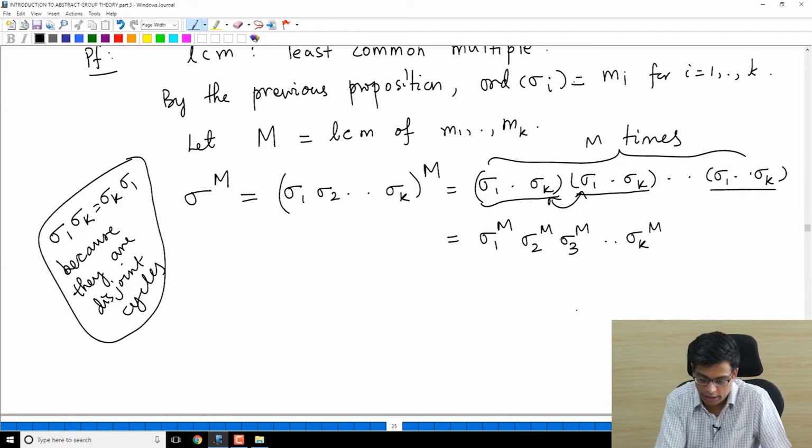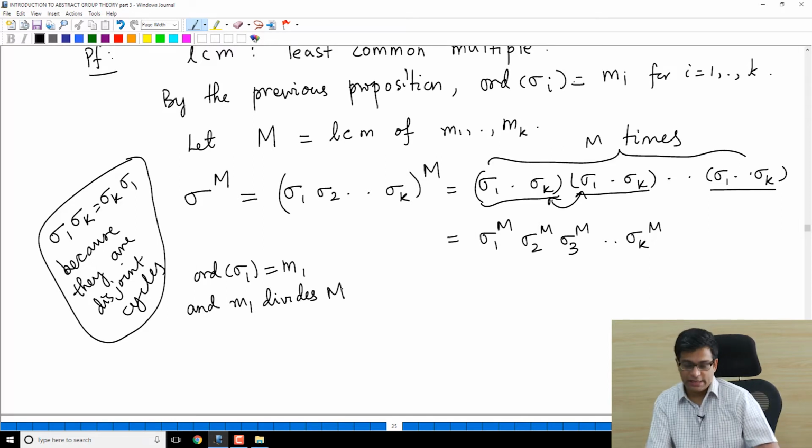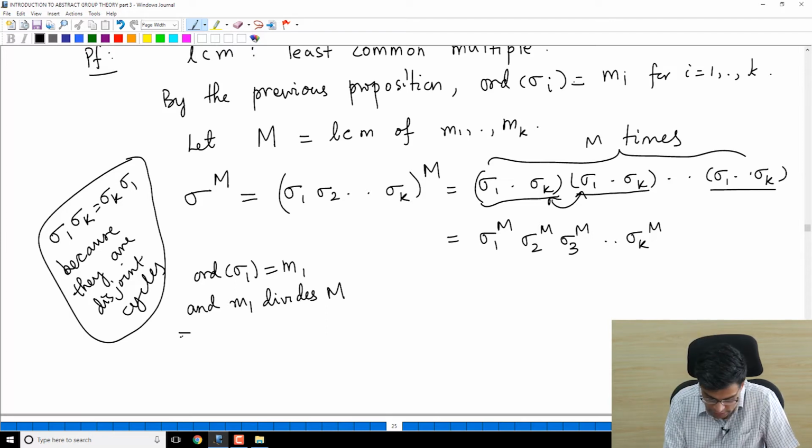But now M is the LCM of the mi. So the order of sigma 1 is m1, and m1 divides capital M, because capital M is the LCM of m1 through mk. So in particular, m1 divides M. This implies sigma 1 power M is the identity, right?